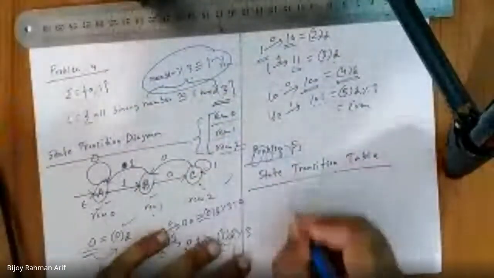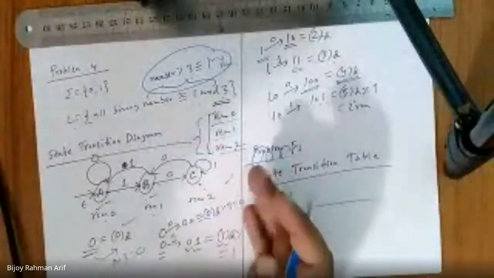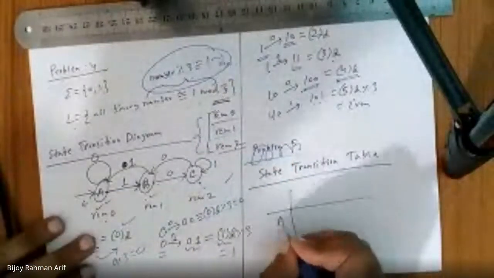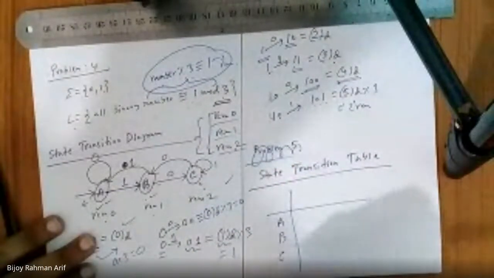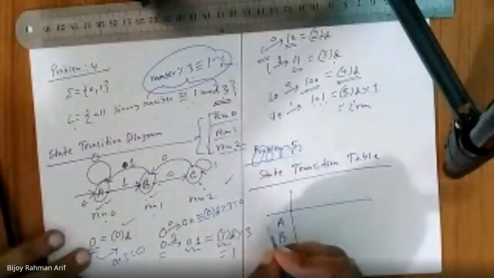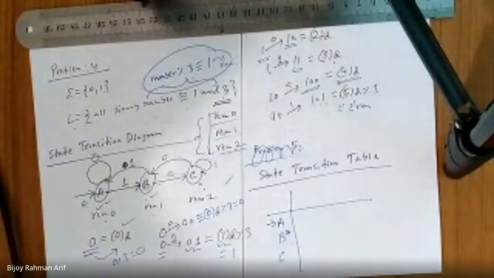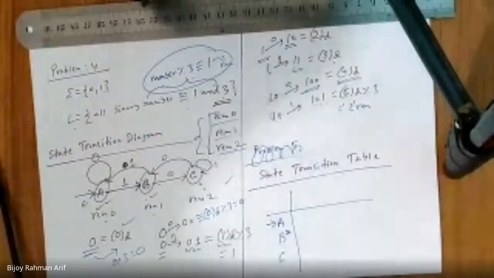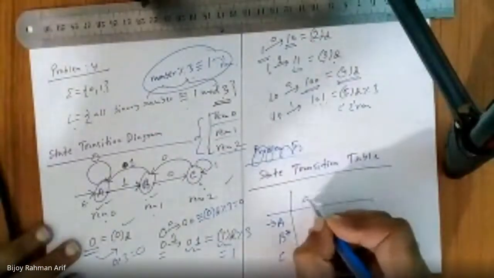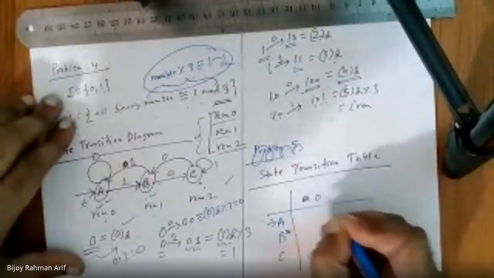So how can we represent delta in a tabular form? It is very easy. We are going to draw a table like this. In the leftmost column, we'll put all the states. In this case, it is nothing but A, B, C. The start state, we put an arrow here. The final state, we put a star here. And on the topmost row, we'll write the letters in the alphabet, which is nothing but 0 and 1.